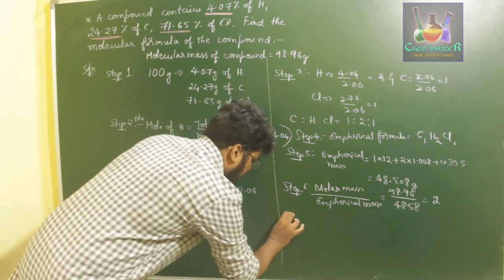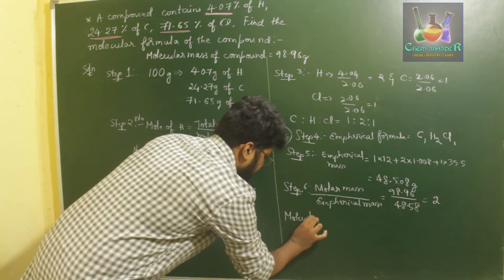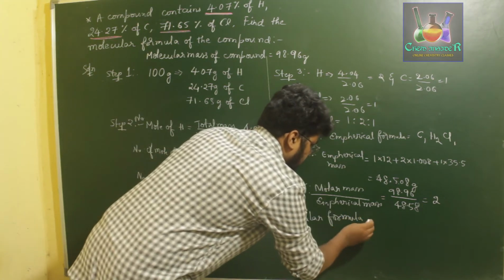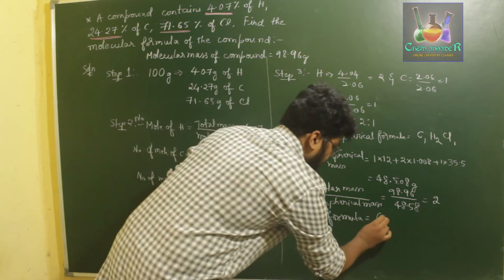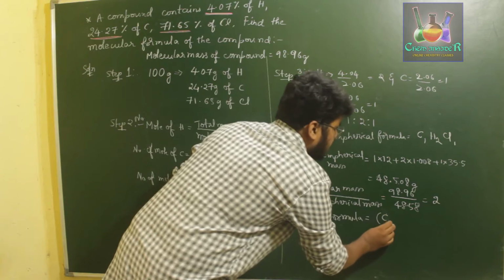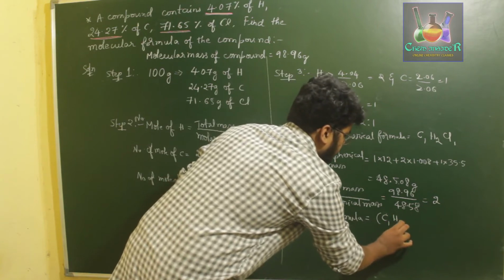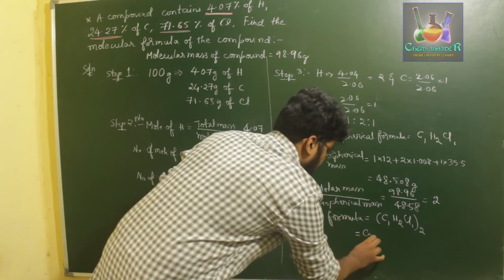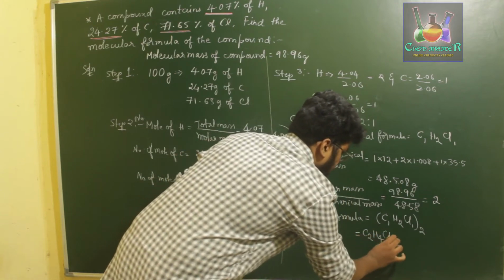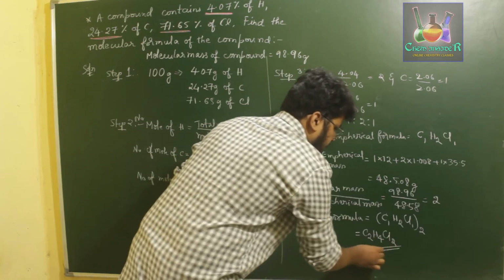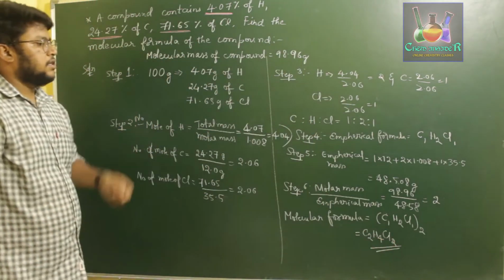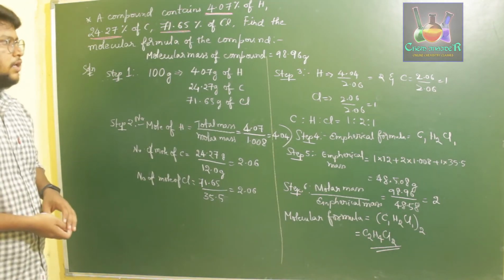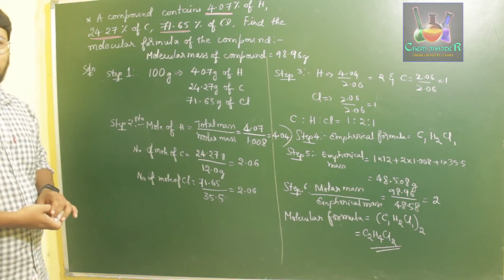So the molecular formula is equal to C1H2Cl1 twice. That is nothing but C2H4Cl2. So the molecular formula of the compound which we have been given is C2H4Cl2. So this is how we can determine the molecular formula of a compound.